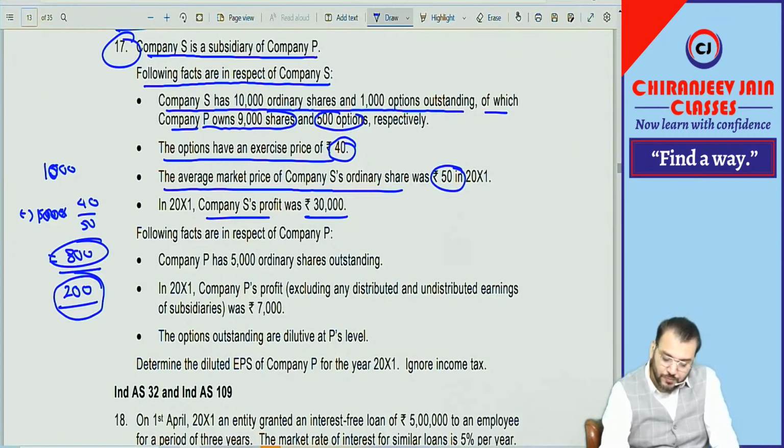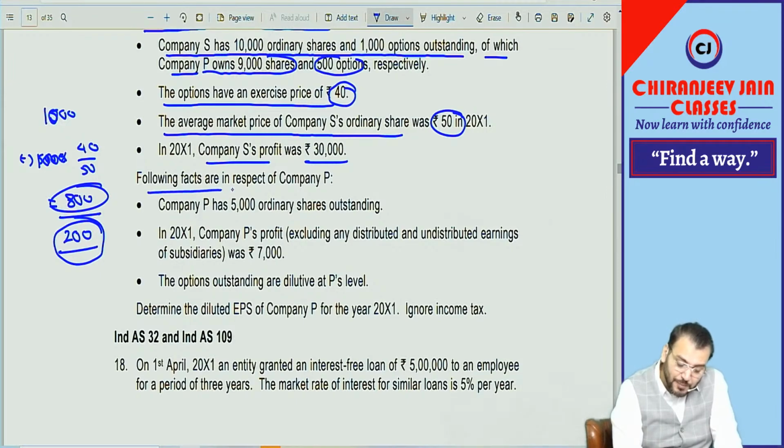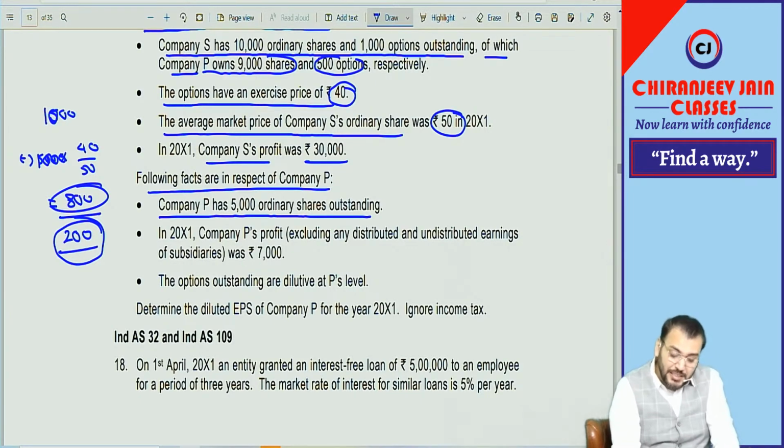Now we need to come to the following facts in respect of Company P. Company P has 5,000 shares outstanding, and you can see Company P, the parent company, does not have any potential equity shares.